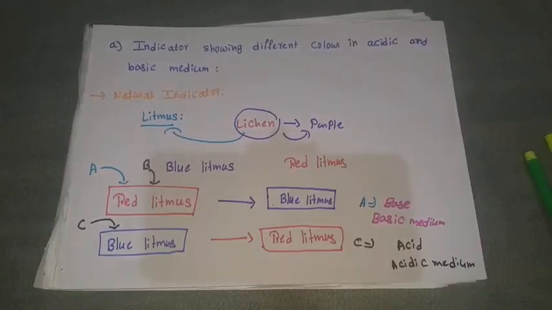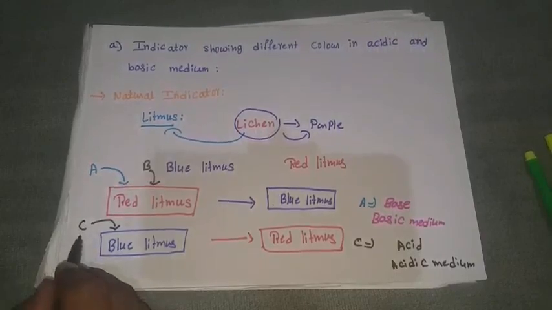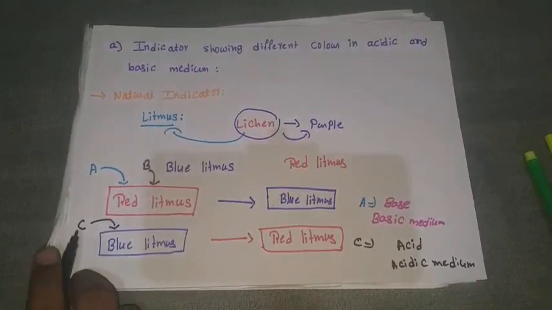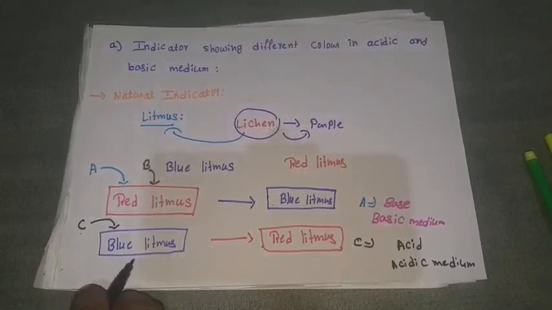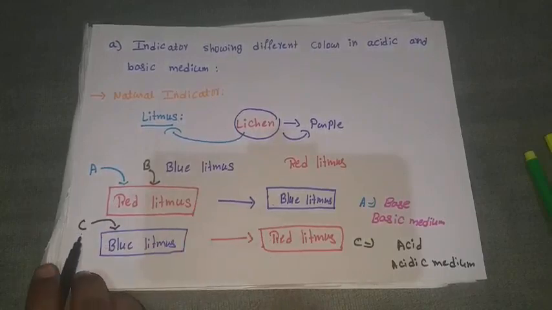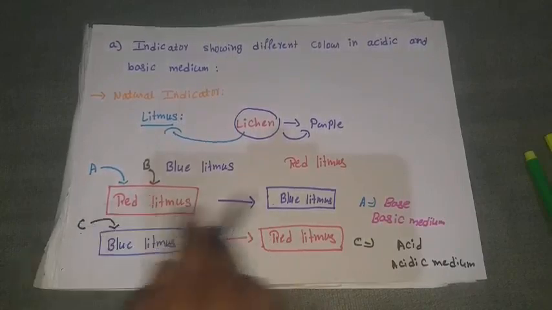Just observe clearly. Initially we don't know whether C is an acid or a base, but when you add C to blue litmus paper, the blue litmus paper turns from blue to red. Then the given substance C is an acid.